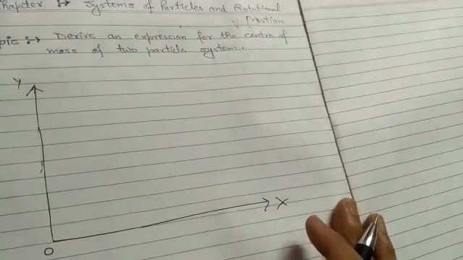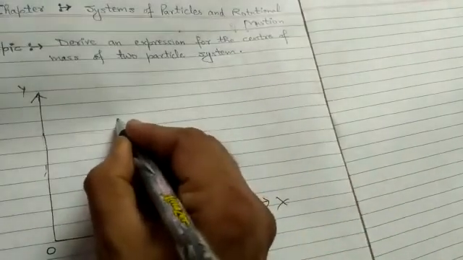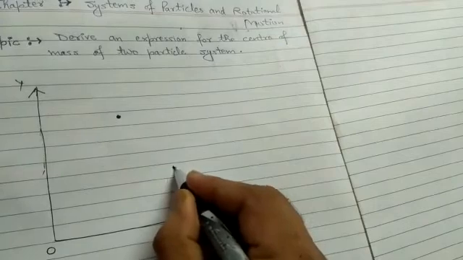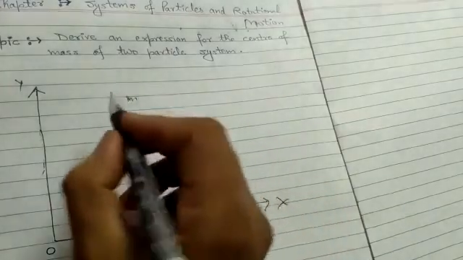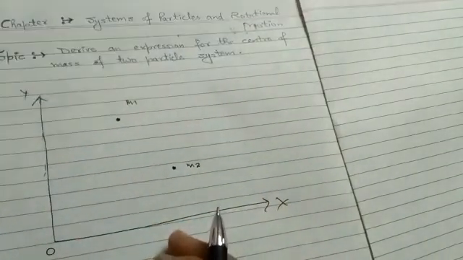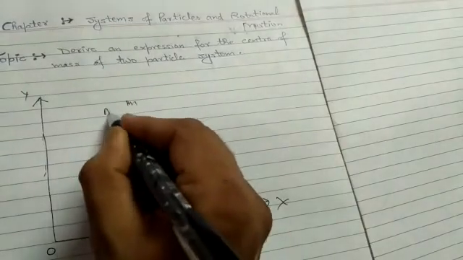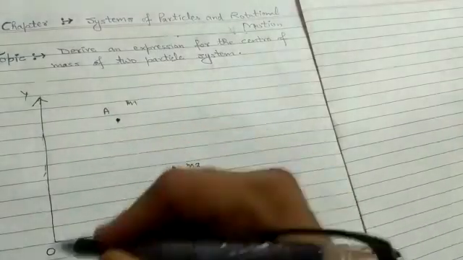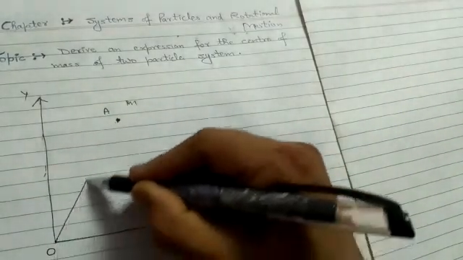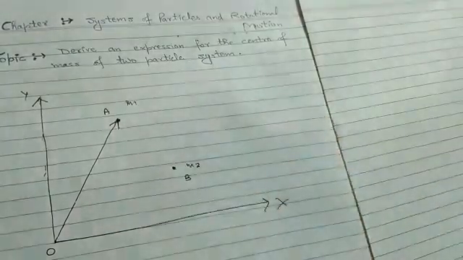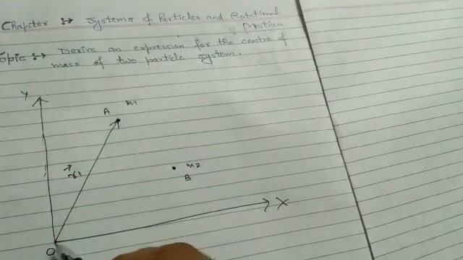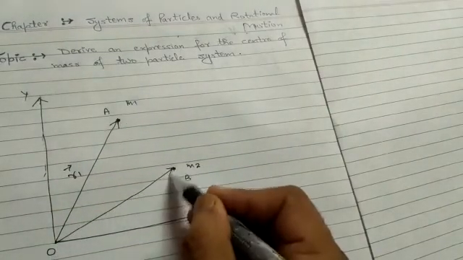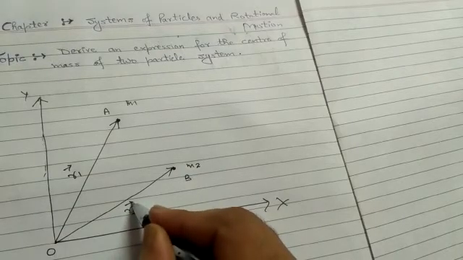Now let these be the two particles having masses m1 and m2. Let A and B be their names. Their position is always represented from the origin. So join O and the particle having mass m1. Let r1 be the position vector of the first particle. Likewise, r2 is the position vector of the second particle.